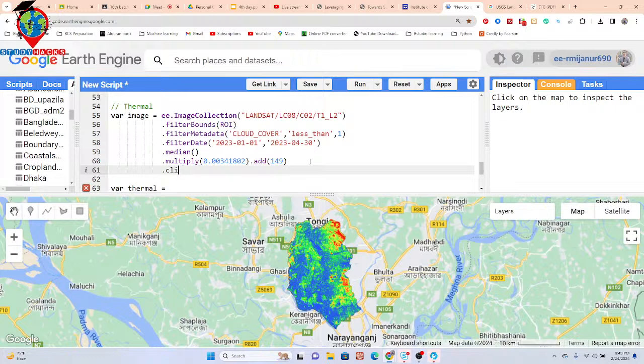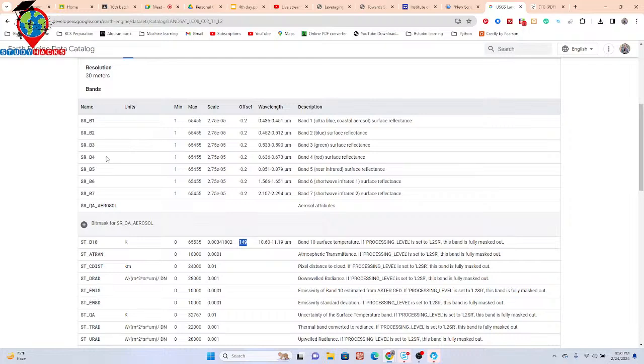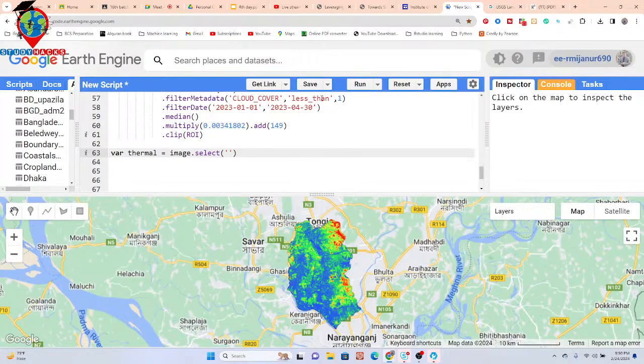And further, we just clip our study area. So use the clip function. So now I simply call this image. From this image, I take only one band. So just select only the one band, which is STB10. So you can see STB10. We can get this STB10.